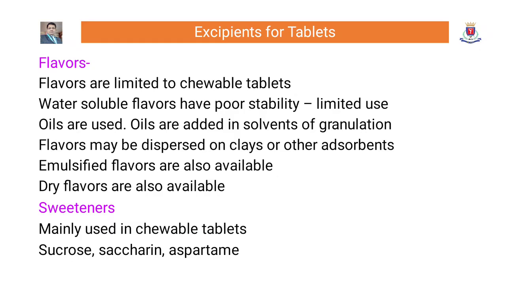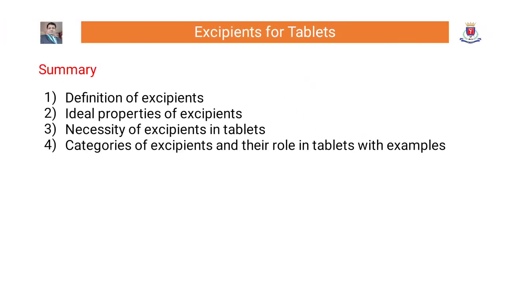Sweeteners. Sweeteners are mainly used in chewable tablets. Sucrose, saccharin, and aspartame are commonly used. However, saccharin has reported carcinogenic properties, therefore, its use is limited.